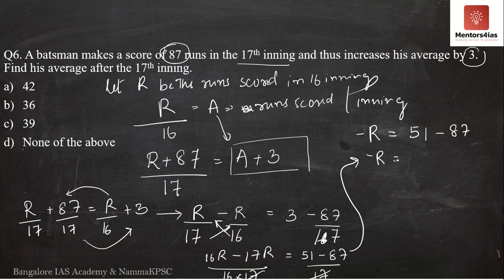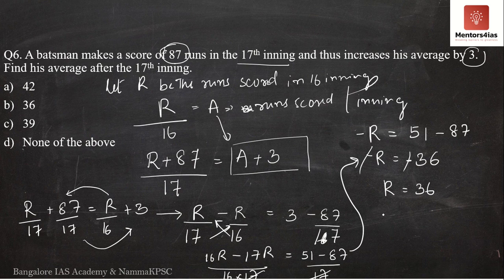What is 51 minus 87? 87 minus 51 is 36, but it is minus. Minus and minus get cancelled. Therefore, R is equal to 36.